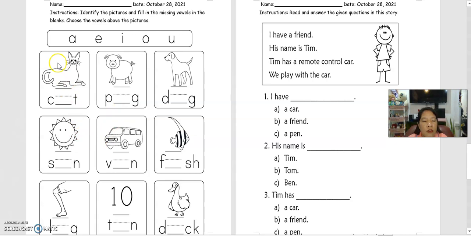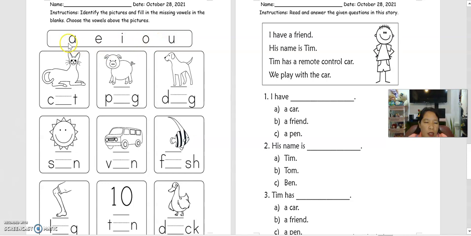Okay, so first we have cat, sun, leg, pig, van, ten, dog, fish, and duck. Okay, so to complete this word, you have to use the vowel sound here, okay?